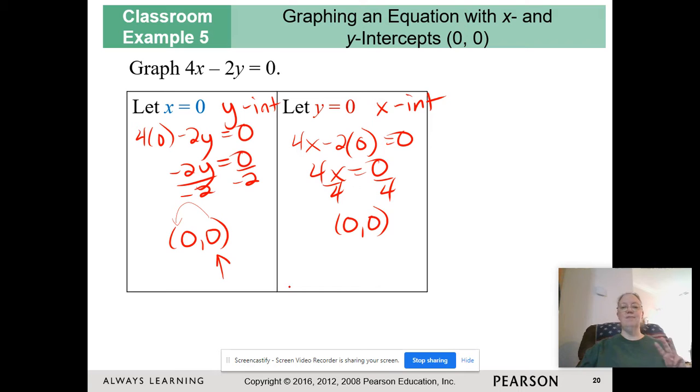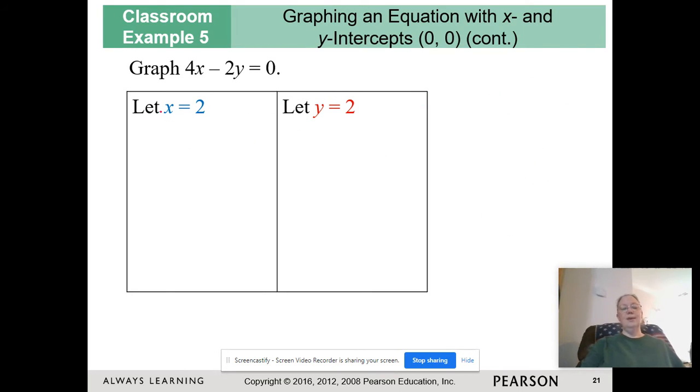But remember, I said you have to have 3 points in order to be able to graph. I want you to do 3 points, and this only gives us 1 point. Normally, I get 2, okay? But this only gives us 1. So instead of finding one other number to plug in, we're actually going to have to plug in 2 numbers. So in this case, we're going to let x equals 2, and we're going to let y equals 2.